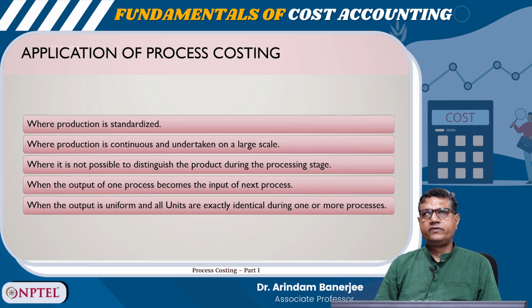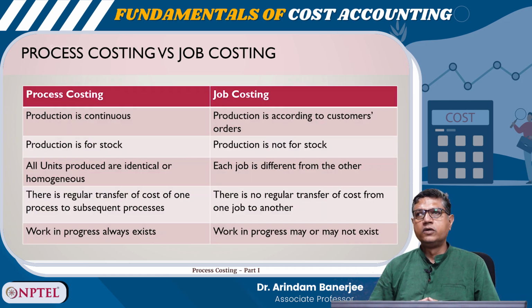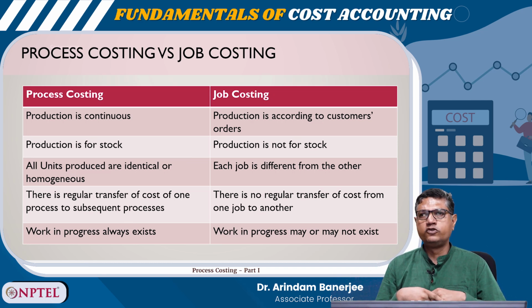The application of process costing happens in the following circumstances: where the production is standardized, where production is continuous and undertaken on a large scale, where it is not possible to distinguish the product during the processing stage, when the output of one process becomes the input of the next process, when the output is uniform and all units are exactly identical during one or more processes. So, there are a few differences between process costing and job costing.